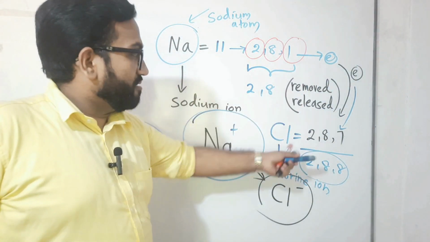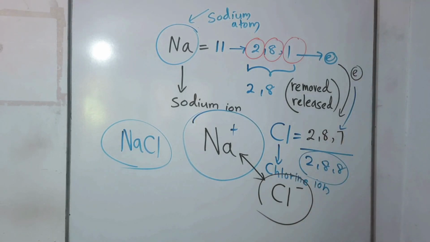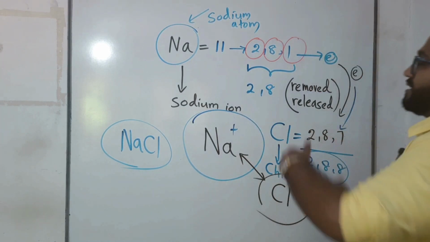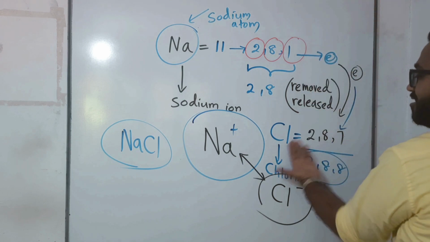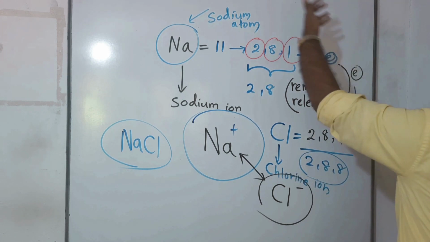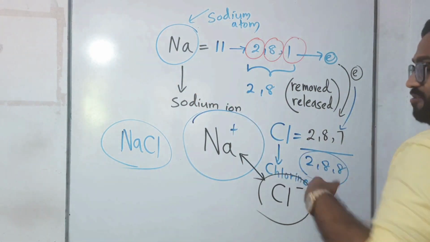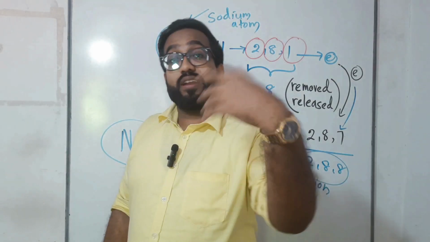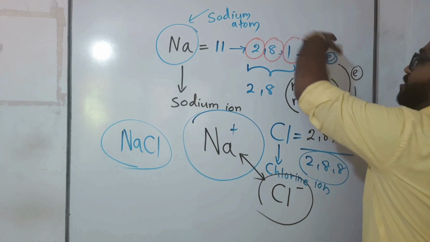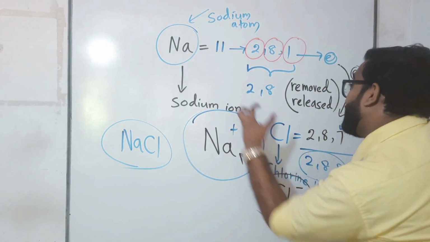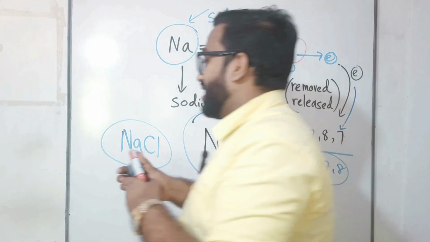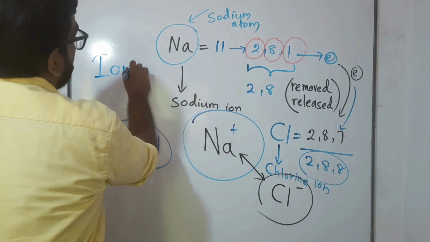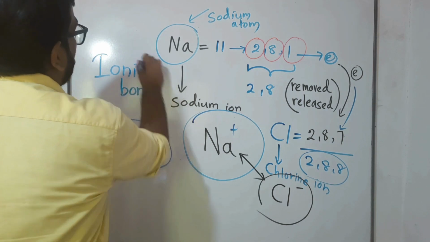Here, because of one electron, there is an affair, a connection, between sodium and chlorine. The electron which was removed by sodium was taken by who? Chlorine. Because of this electron there is a connection, a bond. All are the same words: affair, connection, bond. Because of this one electron, sodium and chlorine make a bond, but that bond is very strong, so that is known as what? Ionic bond.